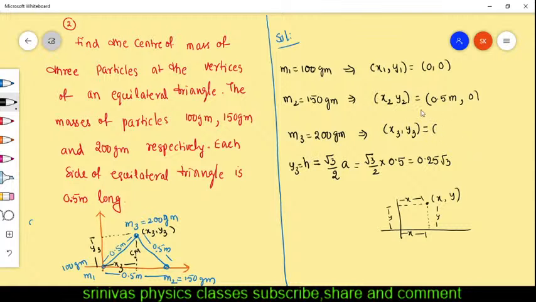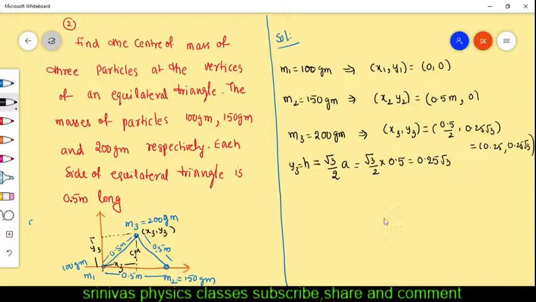X3 is what? X3 is half of this side. You see, half of this side. X3 is this length divided by 2. 0.5 by 2, that gives 0.25. X3 equals side by 2. Y3 is the height of the equilateral triangle, which we found just now, 0.25 root 3. Finally, we got x3, y3: 0.25 comma 0.25 root 3, right?